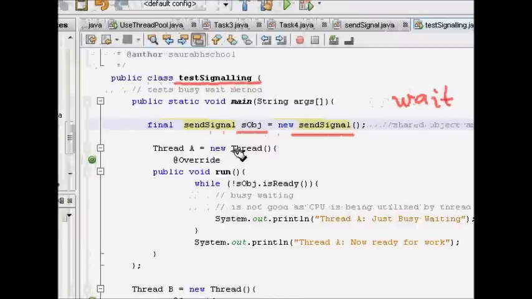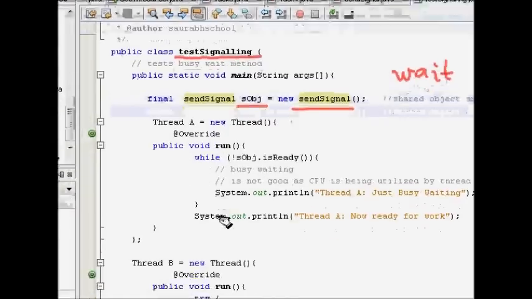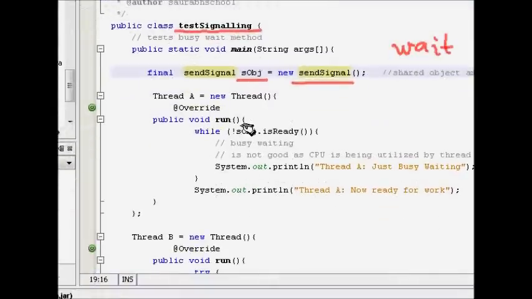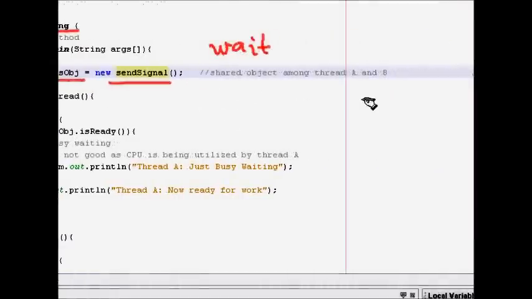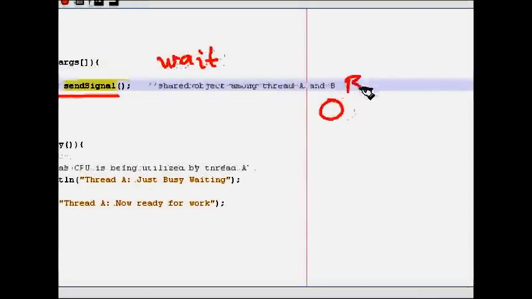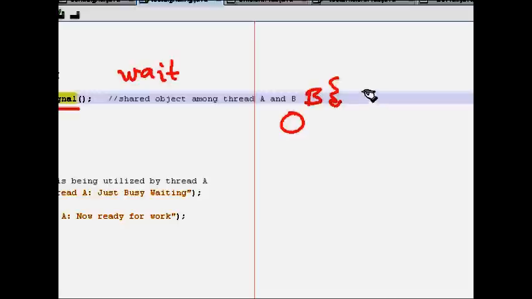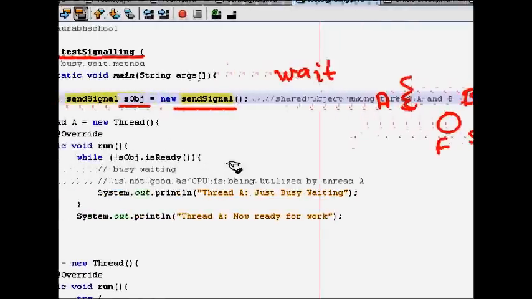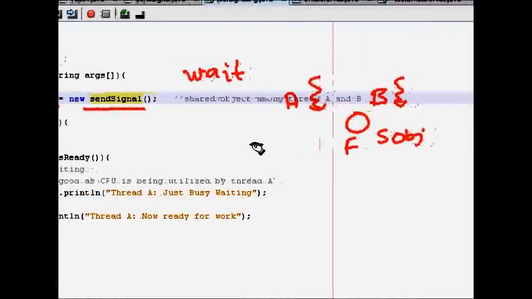Now we have thread A and thread B. Thread A has its run method, where it checks whether it can write. Here it is much simpler. There is a thread B and a thread A, and there is this shared object. Initially it is false, and thread A starts and asks, is it ready?